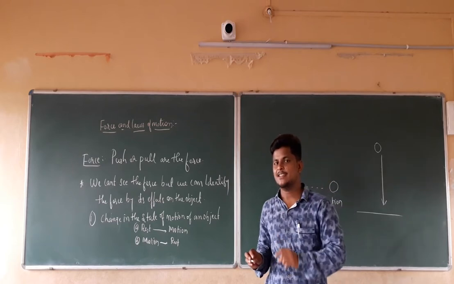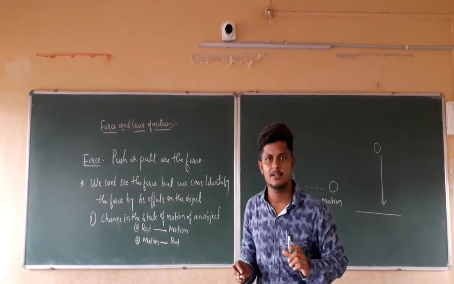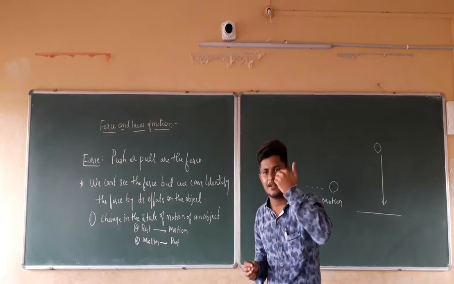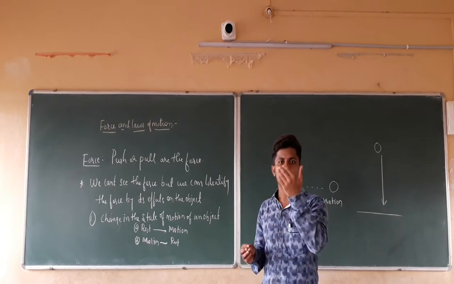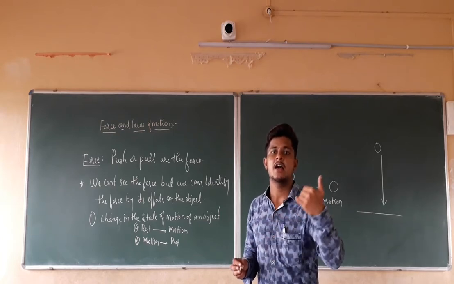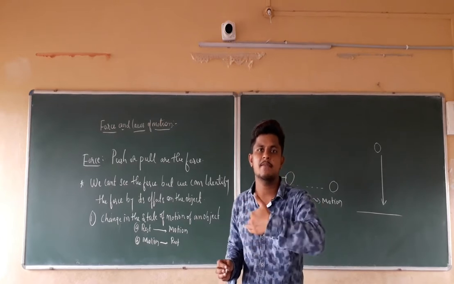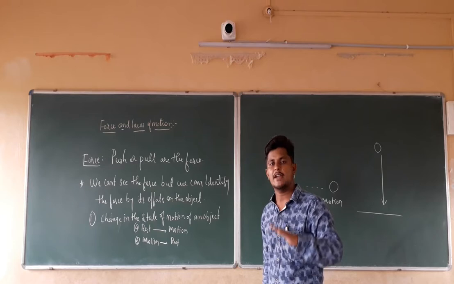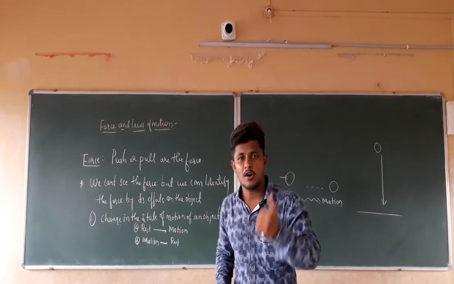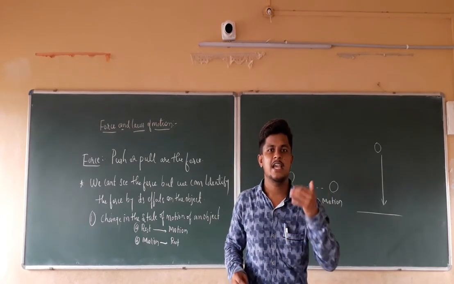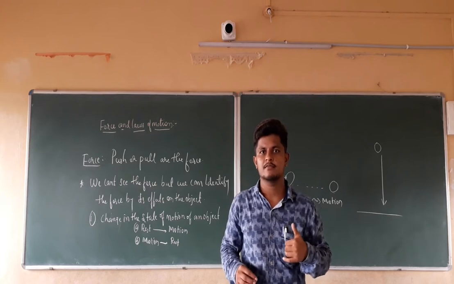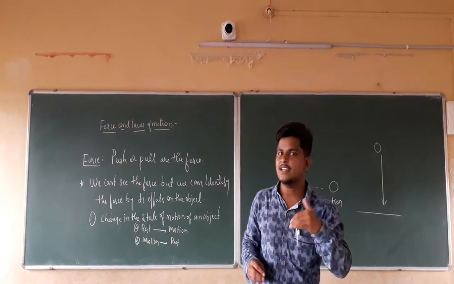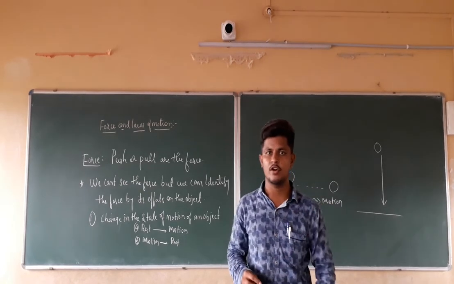Now why is the change in the direction of that ball occurring? Due to the application of the force, due to the effect of the force which is exerted by the batsman by using the bat in this direction. So we can identify the force by checking the direction of the object. So the change in the direction indicates the application of the force.